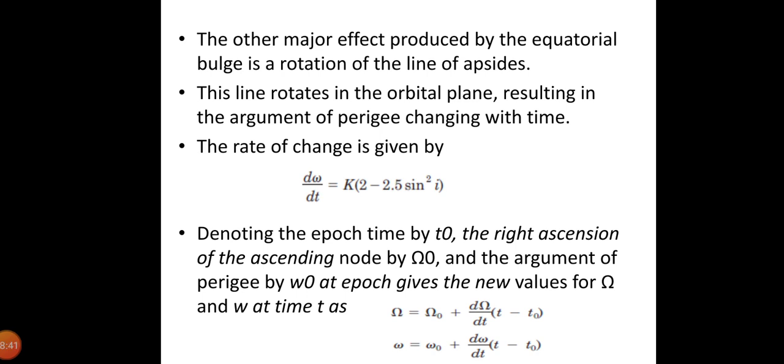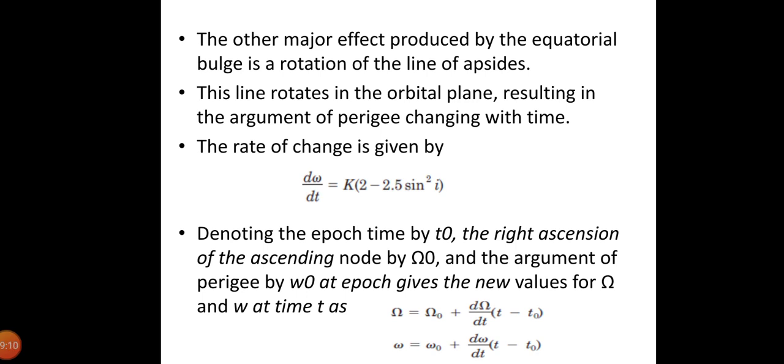One period later, the perigee would be at an angle of minus K into Pa by 2 relative to the ascending node, or in other words, would be south of the equator. The time between crossings at the ascending node would be Pa into (1 plus K by 2n), which would be the period observed from the Earth. You can recall that K will have the same units as n, for example radians per second.